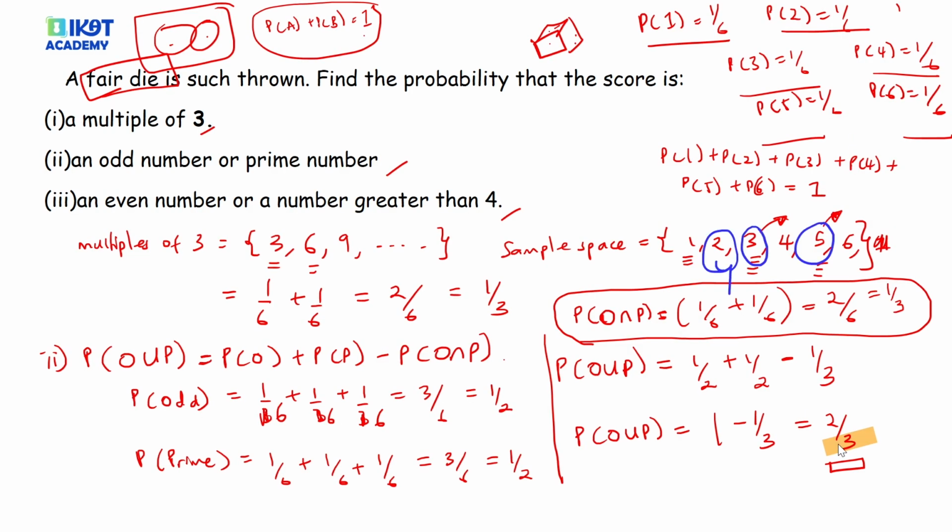Now, before we go to this second part, it says probability of even or a number greater than 4. Another thing you have to note in probability is that there's a difference between greater than and greater than or equal to.